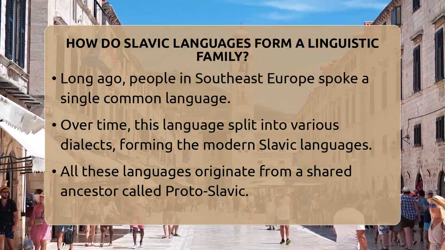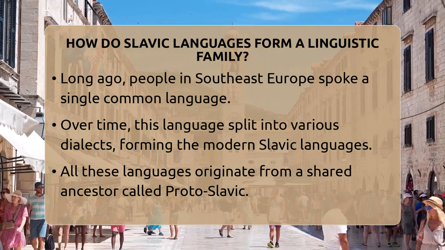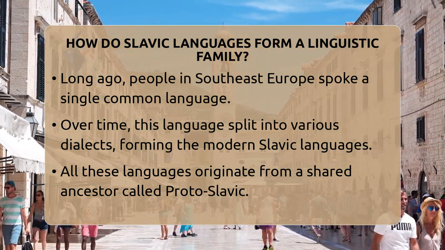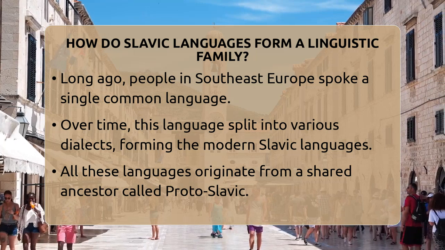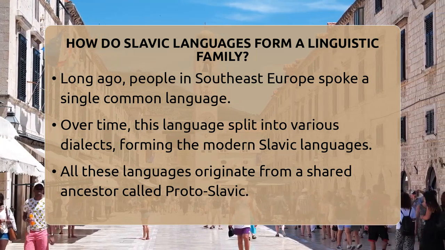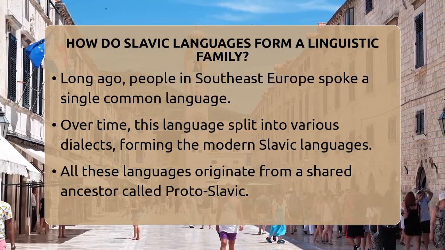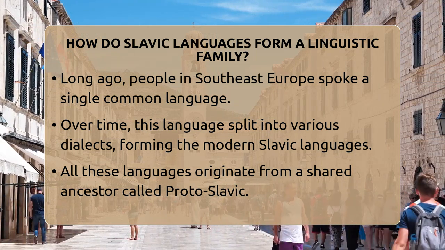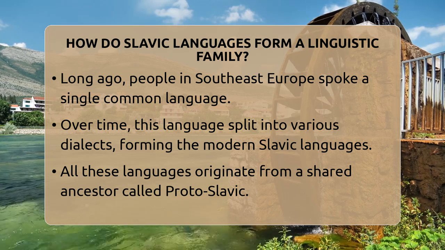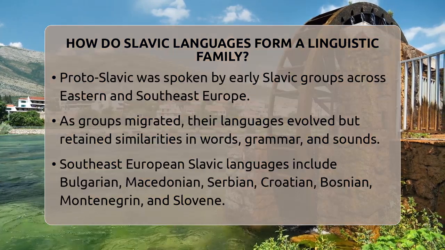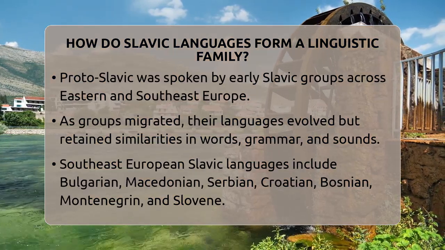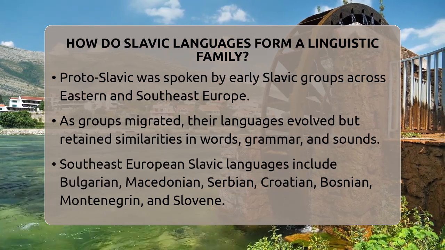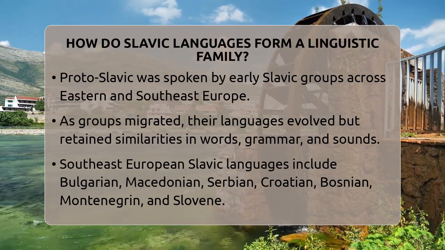Proto-Slavic was spoken by early Slavic peoples who lived in a broad area, covering parts of Eastern and Southeast Europe. As groups migrated and settled in different regions, their languages evolved separately but kept many similarities. These similarities include common words, grammar rules, and sounds. For example, many Slavic languages use similar ways to form past and future tenses or to change words depending on their role in a sentence.